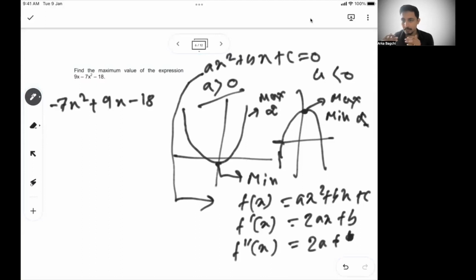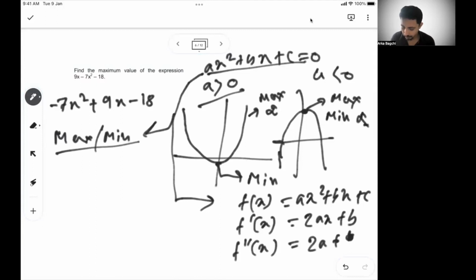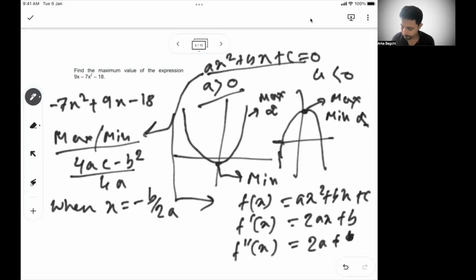So from here there are steps in differential equations. If we put back the value of x into ax square plus bx plus c, the value you get is the maximum value. Normally it's written that the maximum or minimum value of this expression is 4ac minus b square by 4a, when x equal to minus b by 2a.